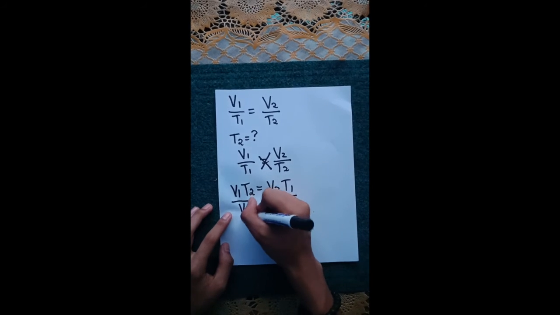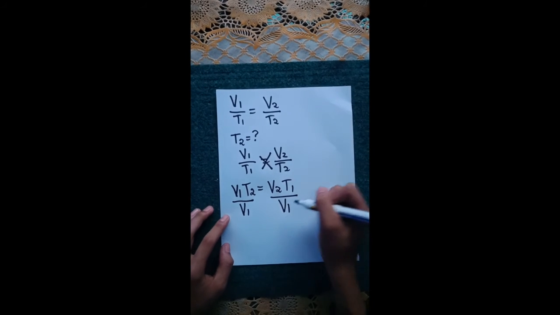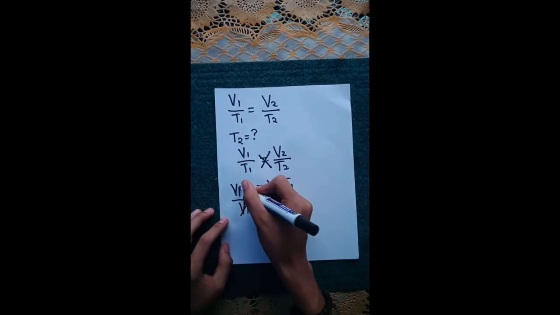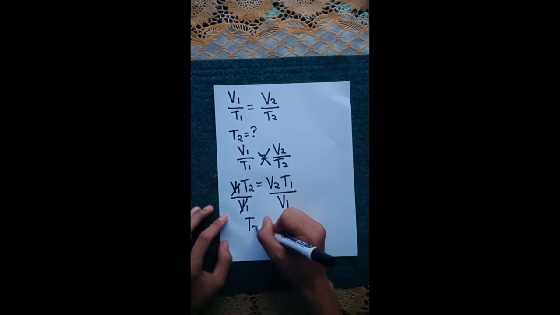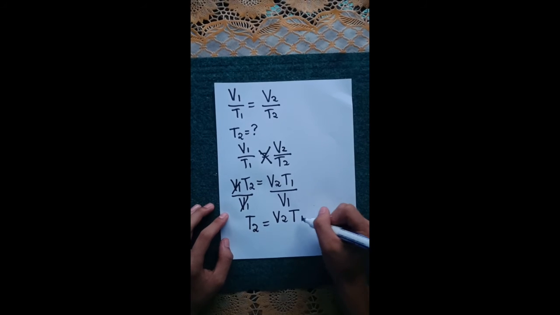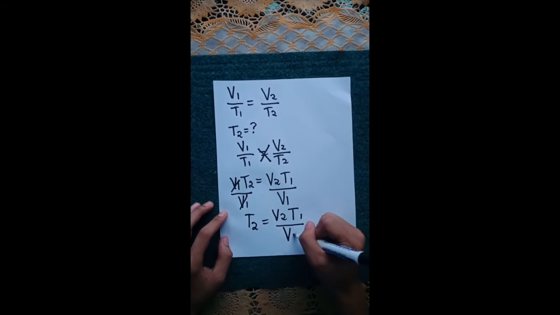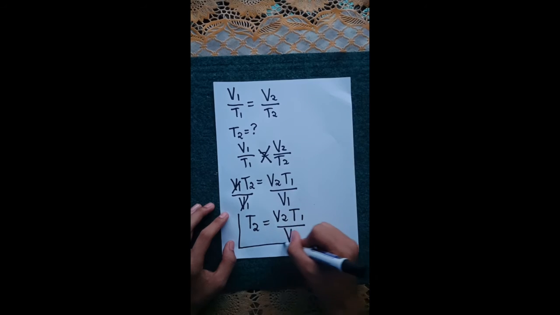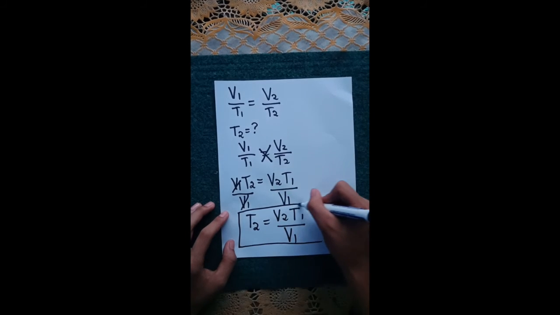Divide both sides by V1 to cancel V1 on the other side, meaning T2 equals V2 times T1 over V1. And that's our derived formula for the problem.